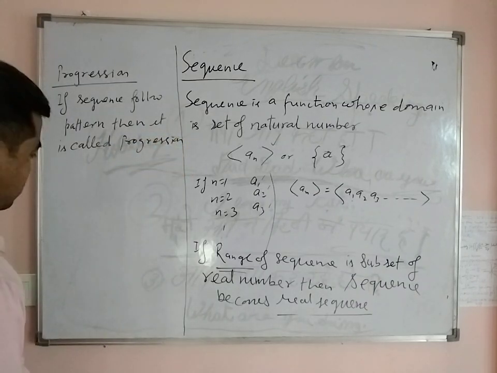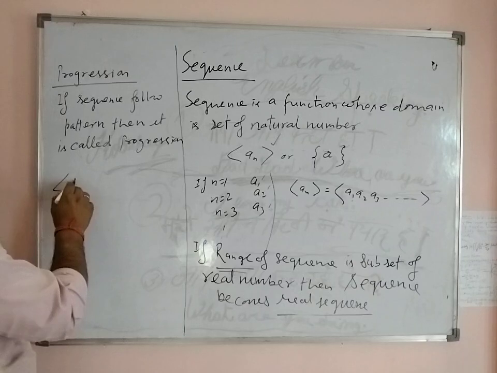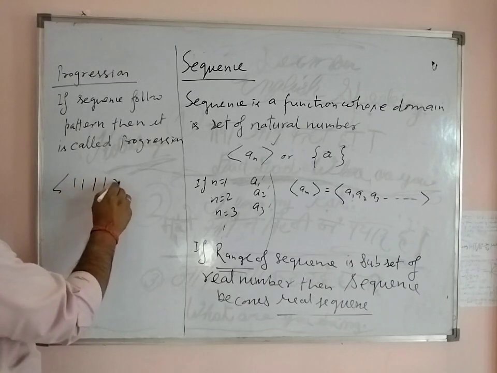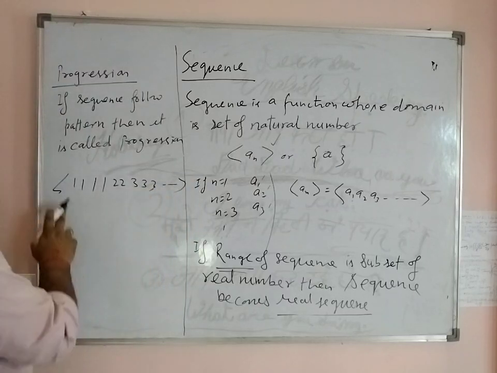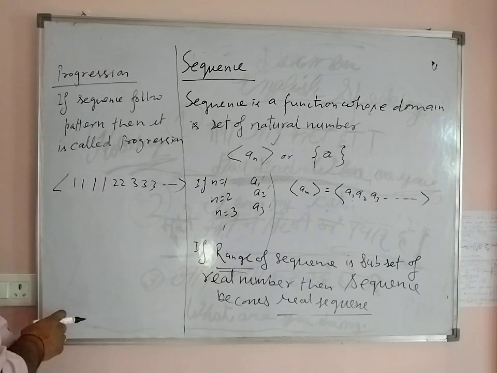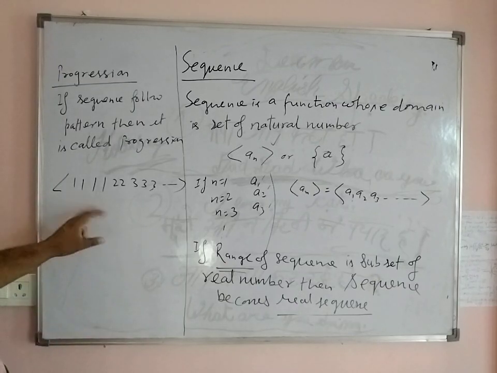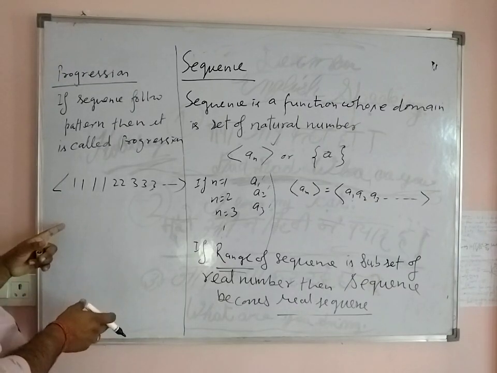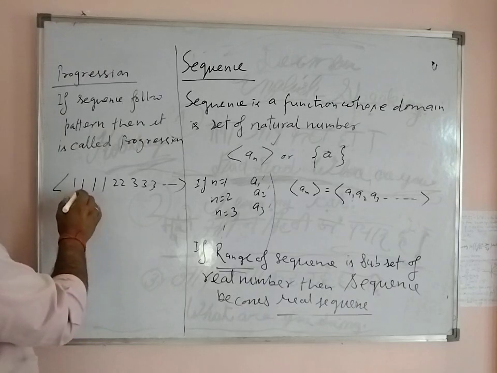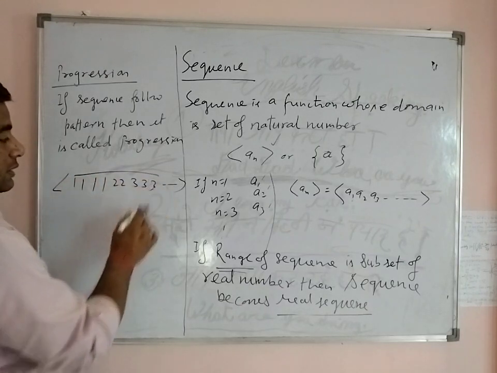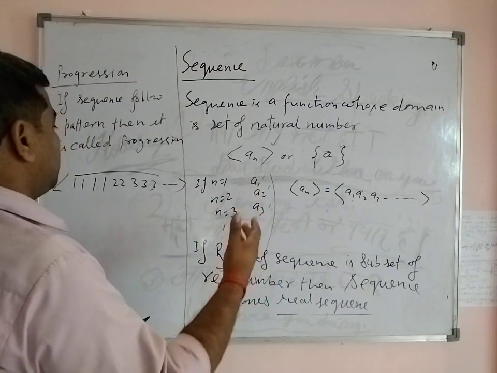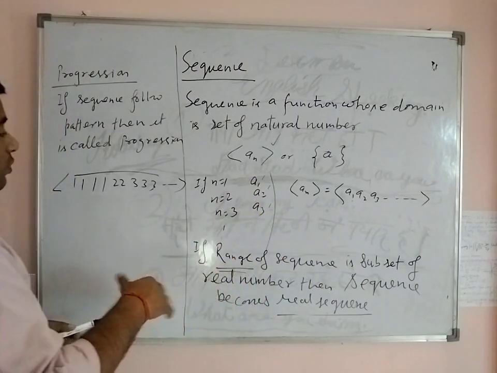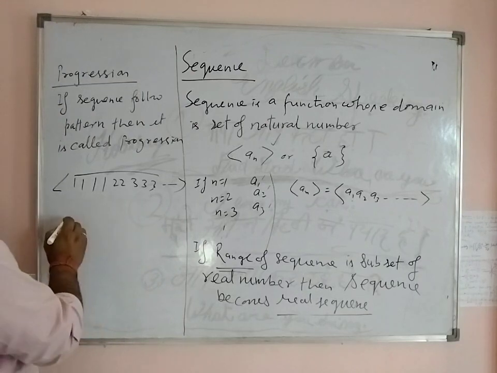For example, suppose this is 1, 1, 1, 1, 2, 2, 3, 3, 3, and so on. So this is a sequence. Here it does not have any pattern. So this is only a sequence. If these terms follow a pattern, that is, what comes before and what comes after them, like